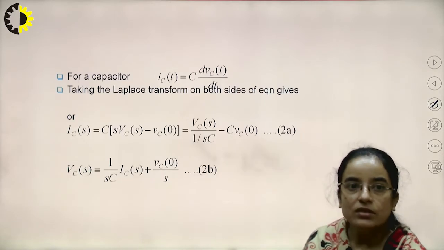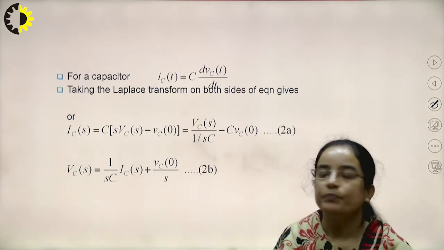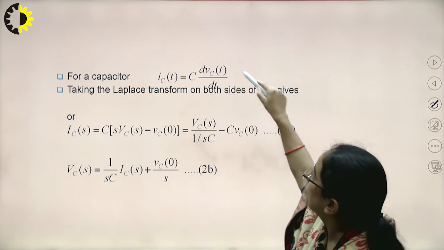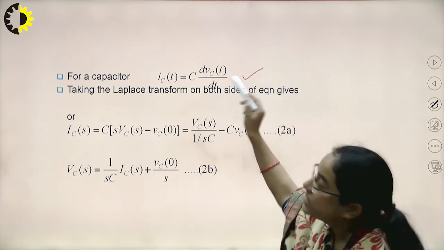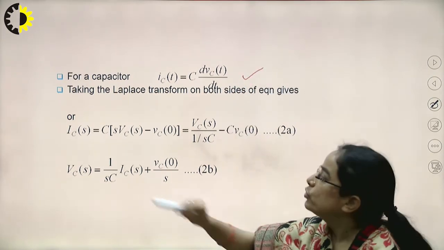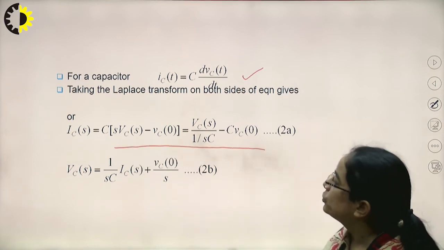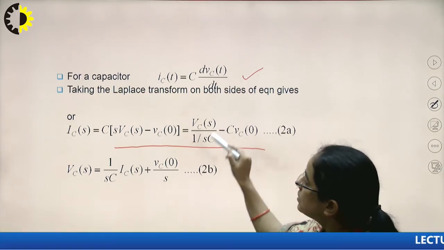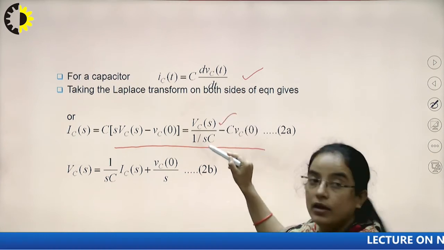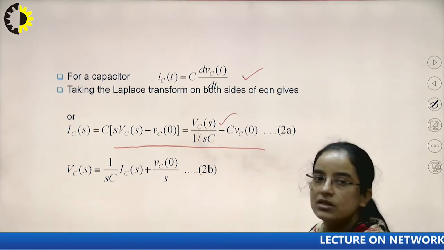For the capacitor also, in a similar way, this is the equation of the capacitor in the time domain, iC(t) equal to C dvC(t)/dt. If we apply the Laplace transform, we will have this. Similarly, this part is voltage, and this is 1 by sC, the reactance.